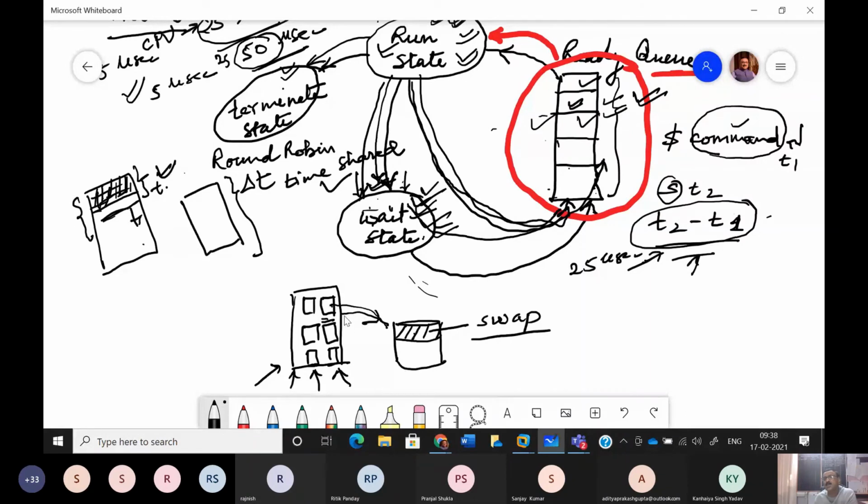When we say degree of programming, that means the number of programs which can simultaneously reside in the RAM or which can be submitted for execution. If we are not letting this process move to the swap area, then what will happen? Unless this process completes its execution and moves to the terminate state, it should stay in the RAM only. That will hamper the submission of other programs. Why? Because RAM is finite in amount. We cannot imagine that RAM is infinite and keep submitting programs from our terminals. So obviously we have to bother about the space in the RAM also.